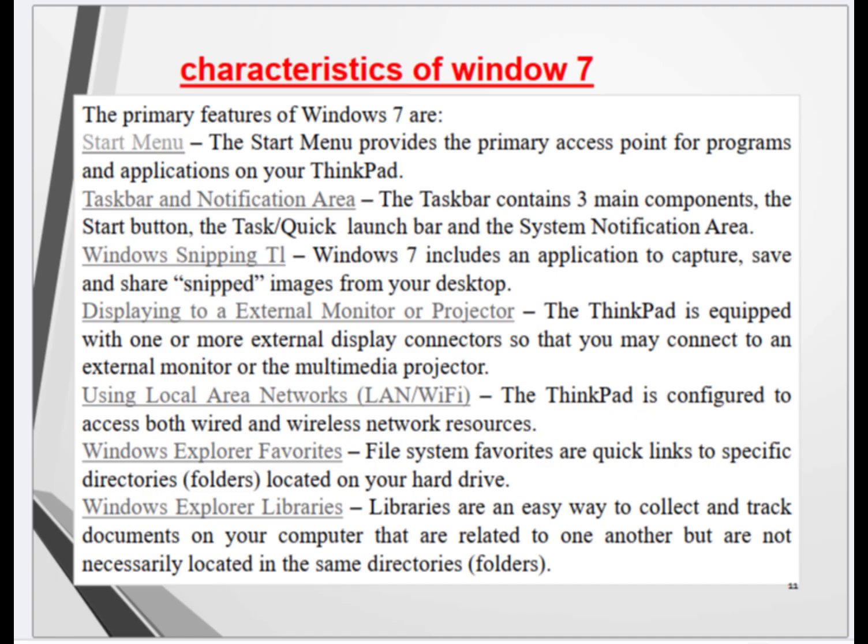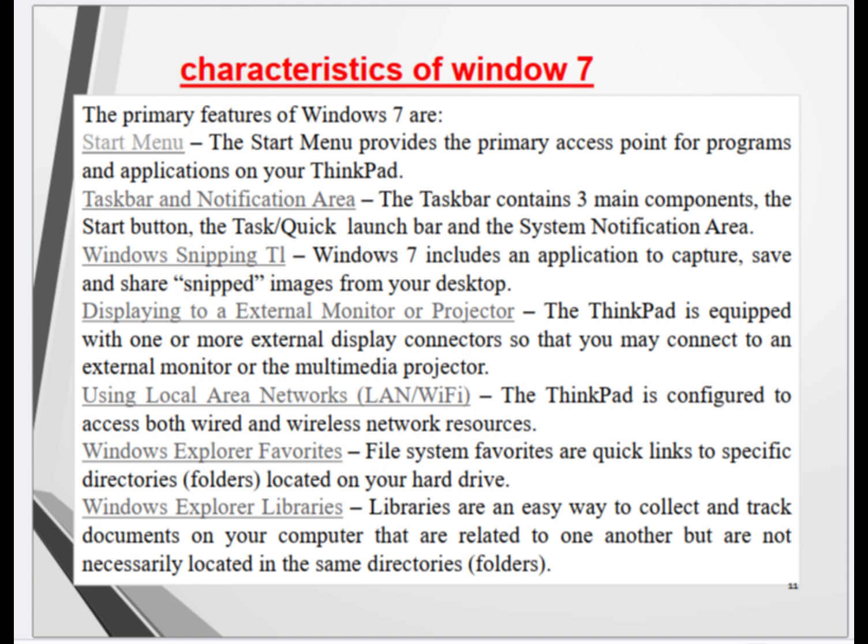Windows snipping. Windows 7 includes an application to capture, save and share snipped images from your desktop. Displaying to an external monitor or projector. The ThinkPad is equipped with one or more external display connectors so that you may connect to an external monitor or a multimedia projector. Using local area networks, LAN/Wi-Fi. The ThinkPad is configured to access both wired and wireless network resources.